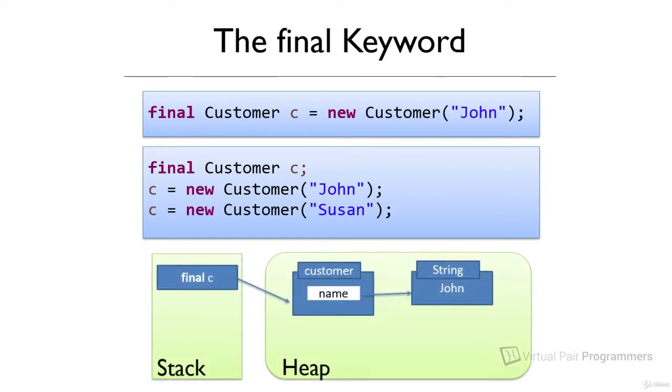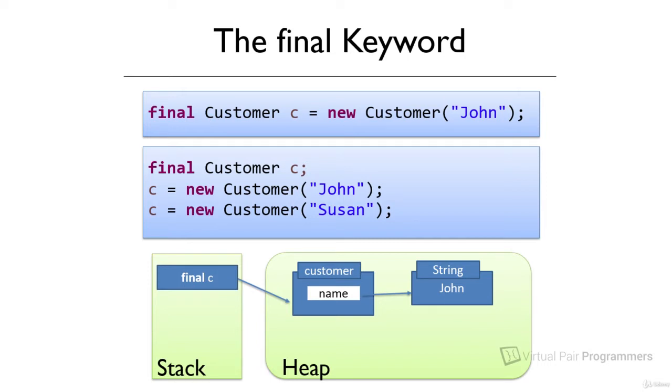When we say that the final keyword means that a variable can only be assigned once, what we mean is that when the variable in the stack is assigned to an object on the heap, then we cannot change which object in the heap this variable points to. The final keyword stops us doing that. So I can't change my C object to point to a different customer. That is not allowed. But we can change the parameters within the object in the heap if we wish.